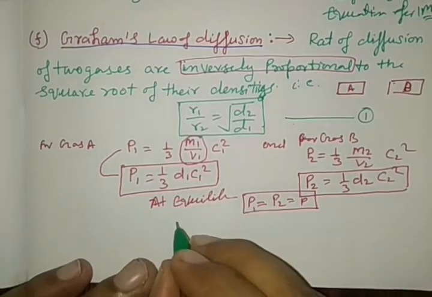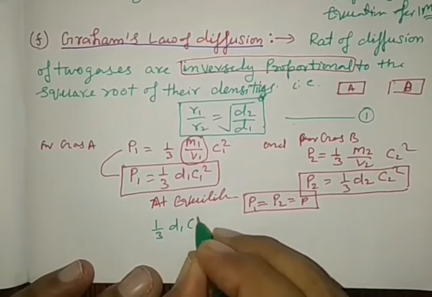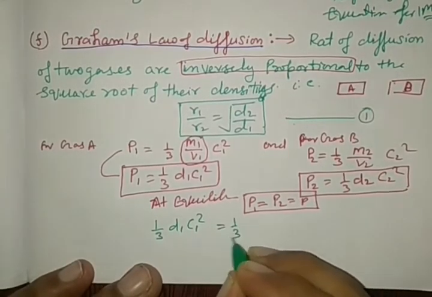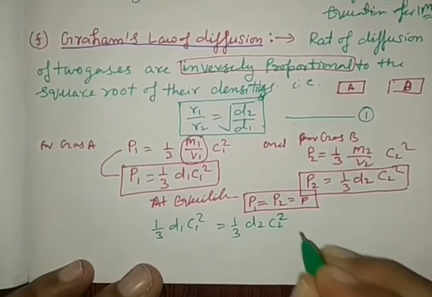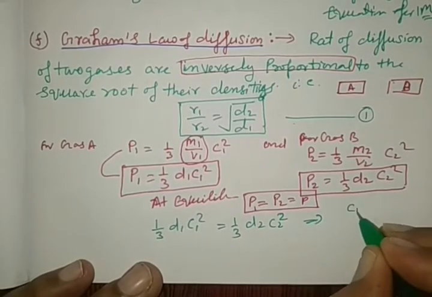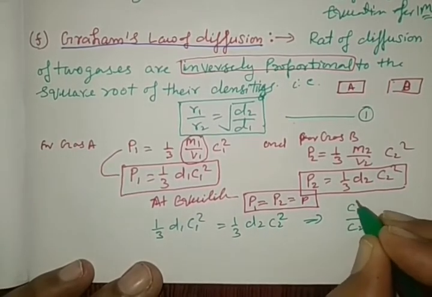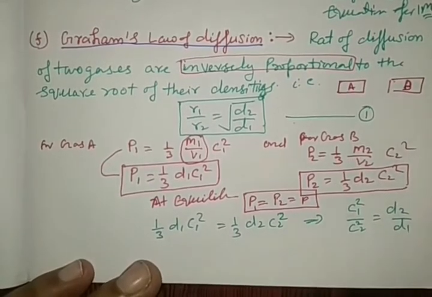Under this situation, we may write 1 by 3 d1 c1 square is equal to 1 by 3 d2 c2 square. By this relation, one may write c1 square by c2 square is equal to d2 by d1.